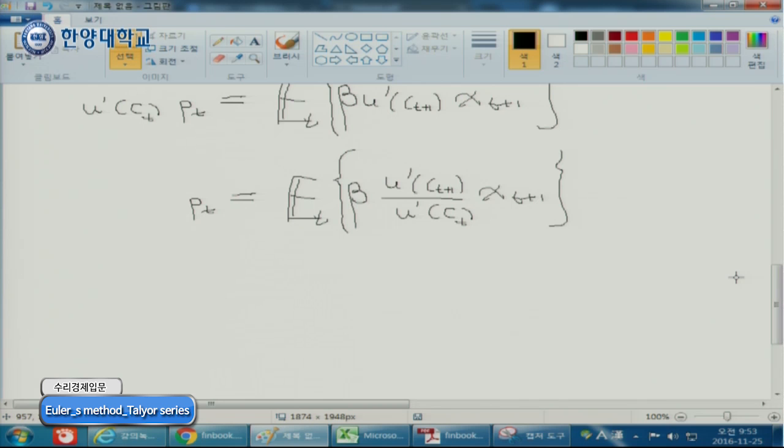Now, suppose the consumption schedule is given for all the people in the economy, right? Like economic growth, GDP. Ct is today's GDP. Ct plus 1 is tomorrow's GDP. So as the consumption schedule is given, the stock price should be determined this way. So it tells you what should be the stock price, or in general, what is the asset price.